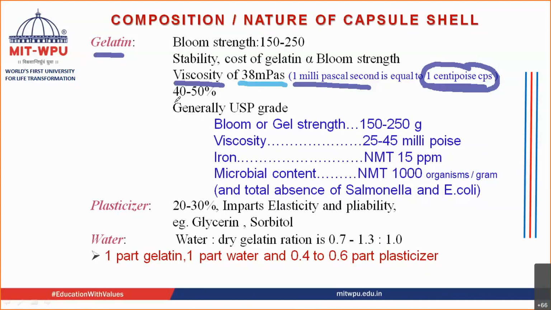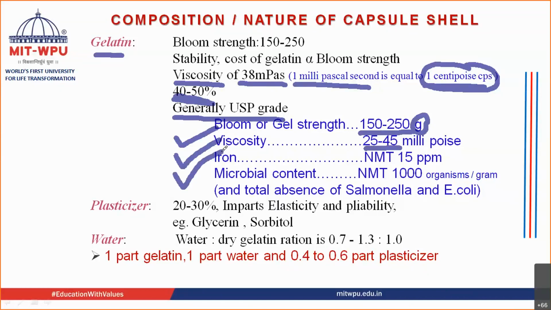The quantity that is used is how much? Near about 40 to 50% of gelatin is used when you prepare the capsule shell solution. Generally USP grade gelatin is preferred when you prepare the gelatin shell. So let us see the features. First of all, Bloom strength is required near about 150 to 250 grams. The unit is gram, please remember, because it is the weight. Then the next thing is the viscosity, which you require near about 25 to 45 millipoise, okay, a pascal per second.